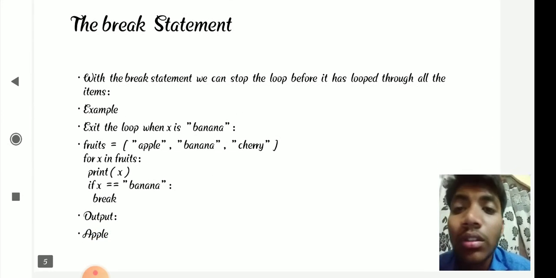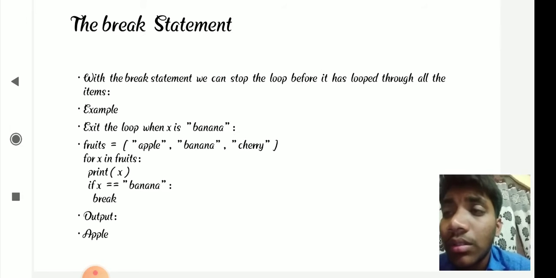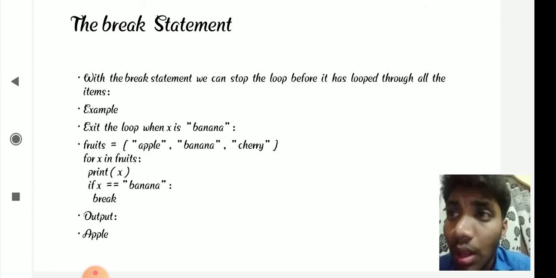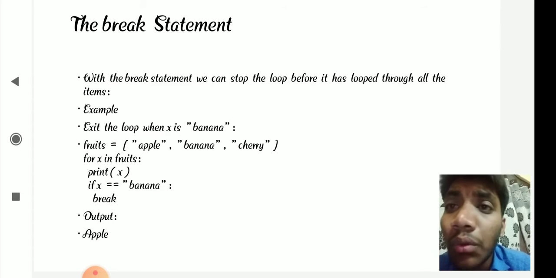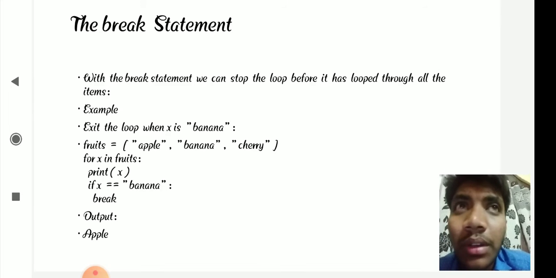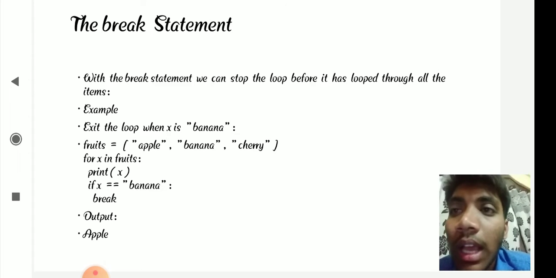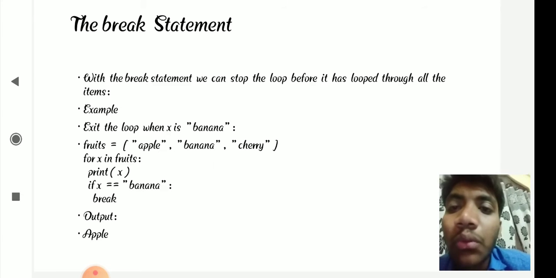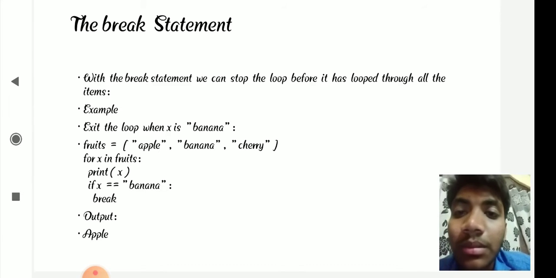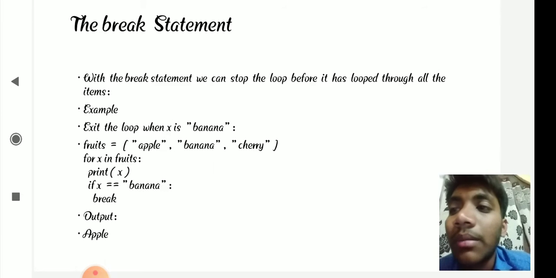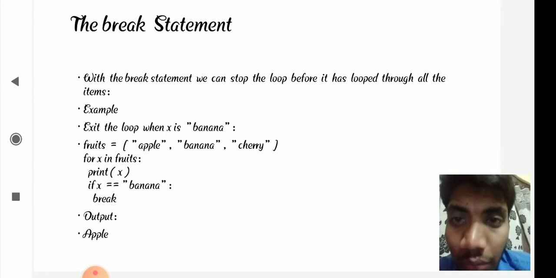The break statement can also be used in a for loop. With the break statement, we can stop the loop before it has looped through all the items. If we have 10 items in a list or tuple and we want to stop at 5 only, we don't want to go further. Suppose we have entered numbers 1 to 10 in the sequence and we want numbers only up to 5, then after 5 we can break. So we are going to get only items 1 to 5. In this way the break statement is used in the for loop.